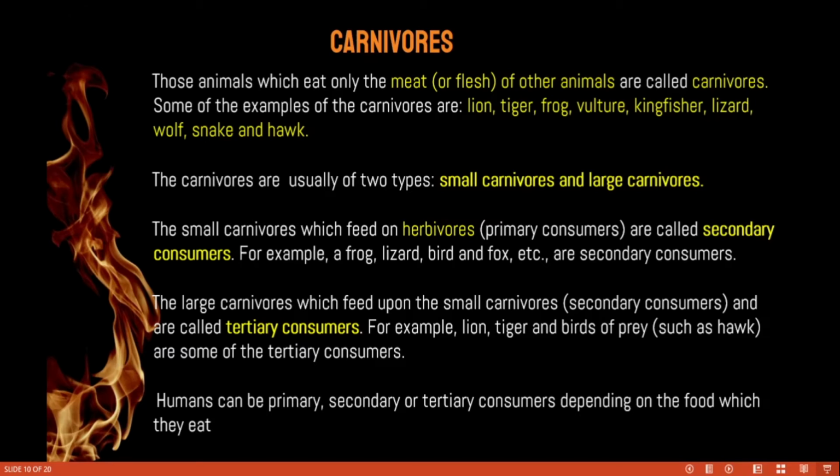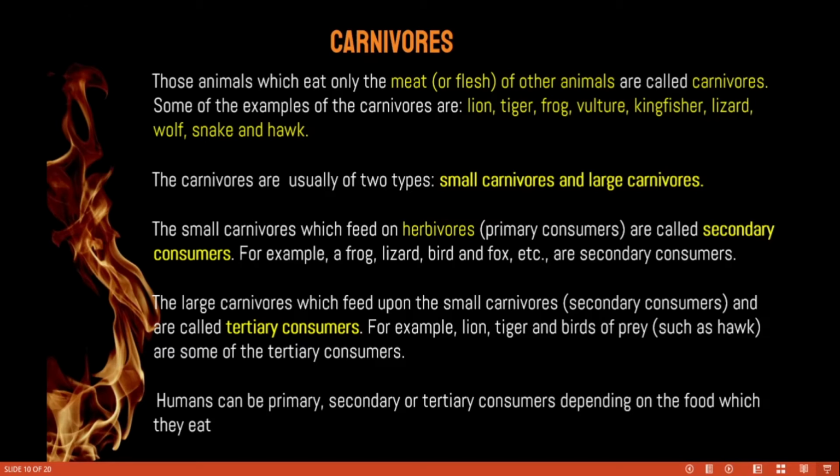What do we mean by large carnivores? Large carnivores which eat small carnivores, that is, which eat secondary consumers, are known as tertiary consumers. There are a lot of examples: lion, tiger, and birds of prey. So these are all the examples for tertiary consumers.